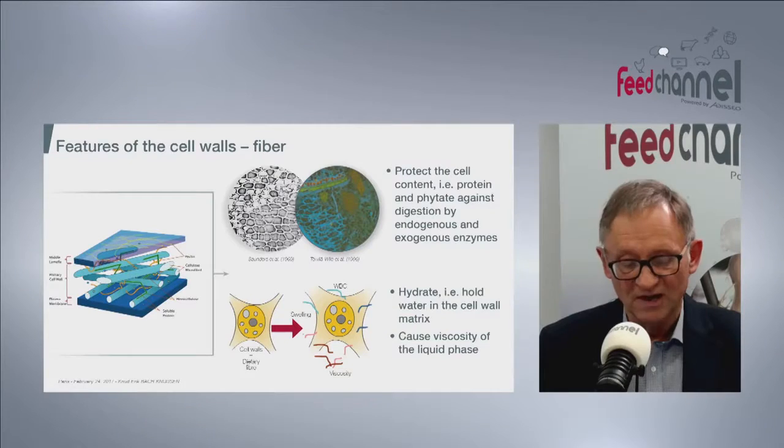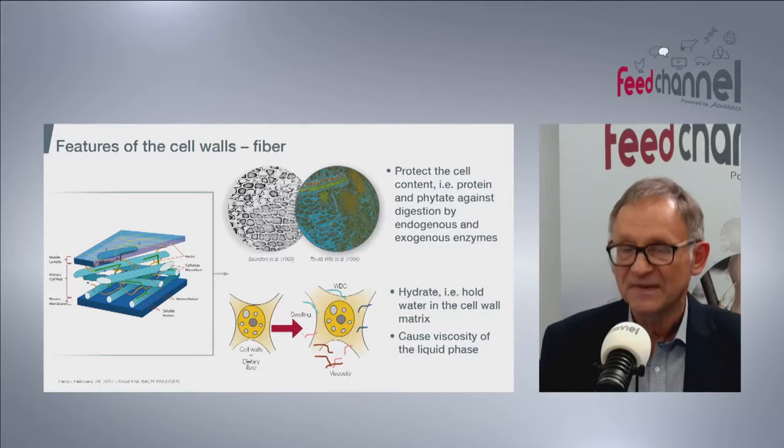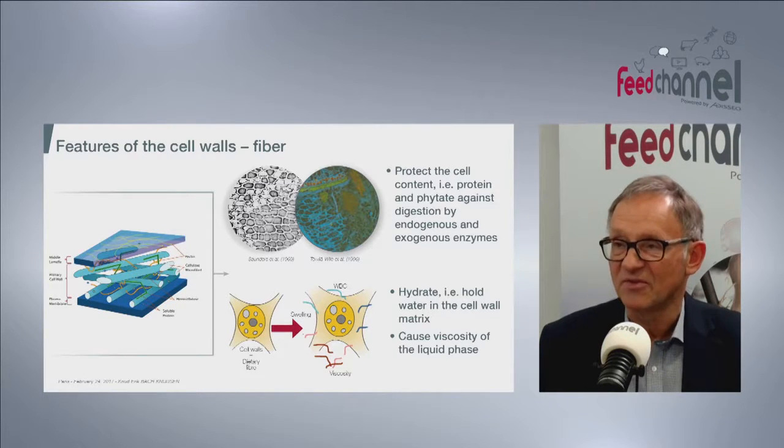That is what I am trying to illustrate by the two round circles at the top of the slide. Another very important property of fibers is that when exposed to water, they will hydrate and swell, which increases the water binding capacity. In addition, in connection with the swelling and hydration, some of the polysaccharides leak out into the liquid solution, thereby giving viscosity to the gastrointestinal content. So these are some of the most important factors.